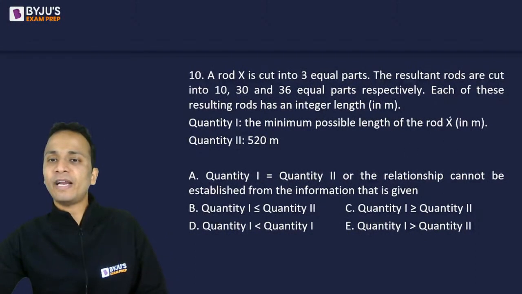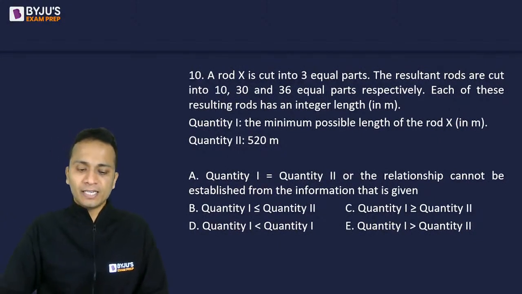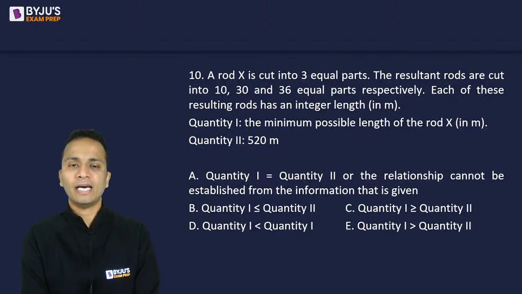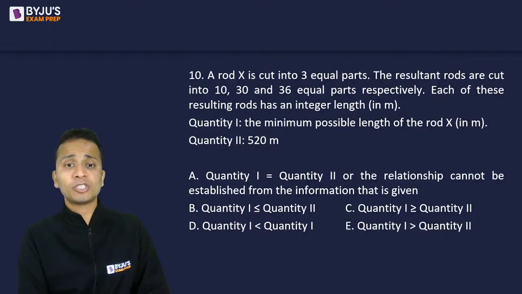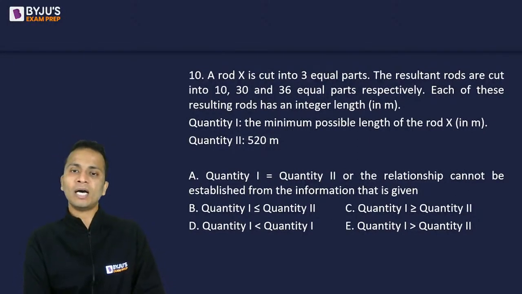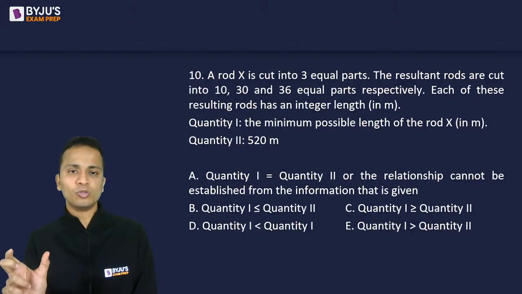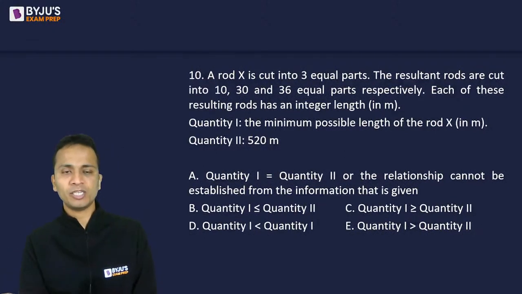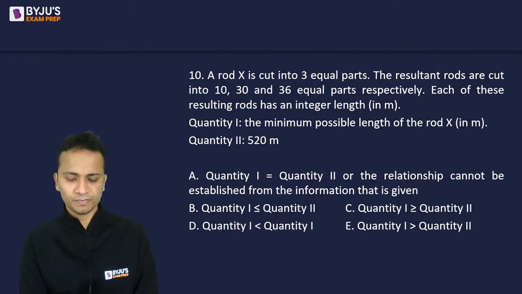So basically you'll have to find out the minimum value of X. So minimum value of X calculate करना है and that will give you an answer for this question. देखते हैं कौन दिमाग लगाता है यहाँ पे. Music Core says option A, quantity 1 and quantity 2 are equal, or the relationship cannot be established. So Music Core, which one of these two is your answer? You have given option A as the answer. So are you getting equal or you cannot establish the relation?